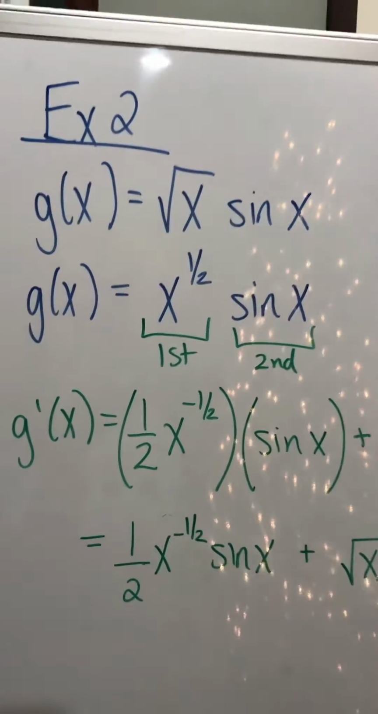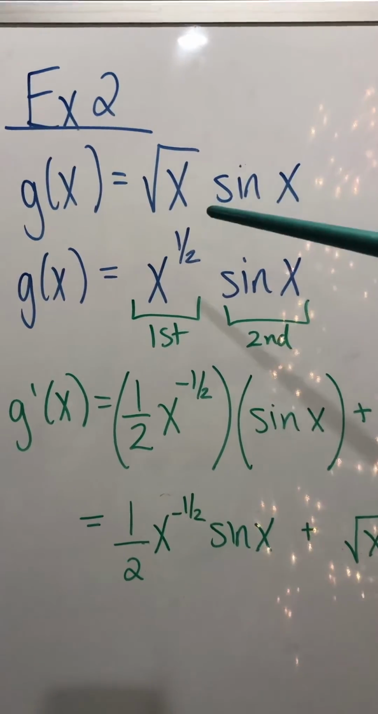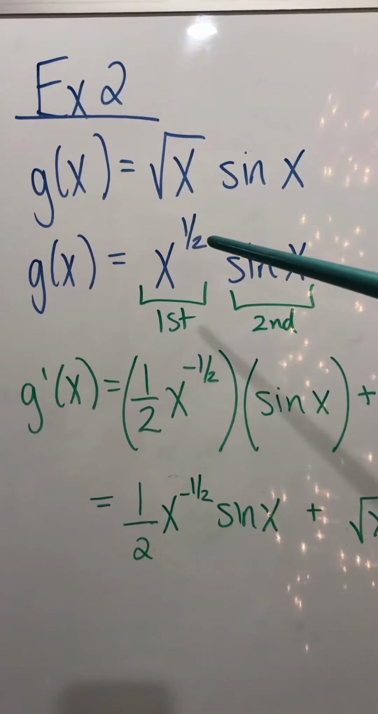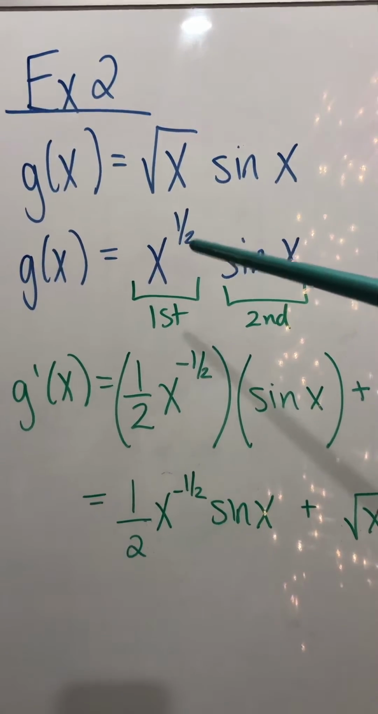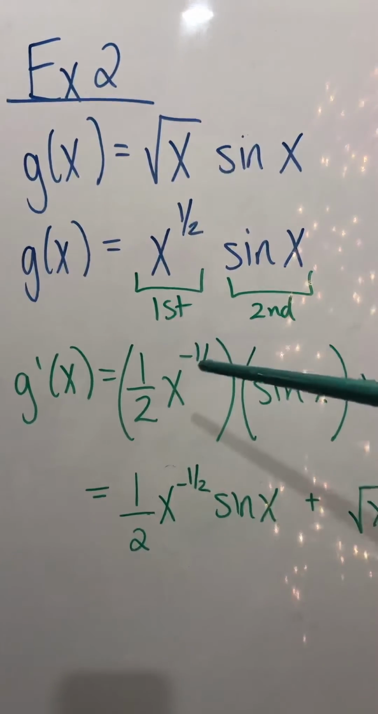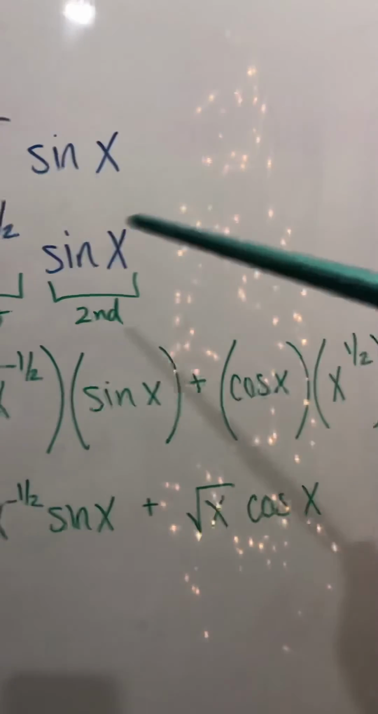Alright, so let's look at what product rule looks like with more complicated ones. So you're doing the square root of x times sine of x. So I rewrite square root of x as x to the 1/2 because it's easier to take derivatives that way. So the derivative of the first thing would be 1/2 x to the negative 1/2. Then you bring down sine of x. Plus derivative of the second thing.